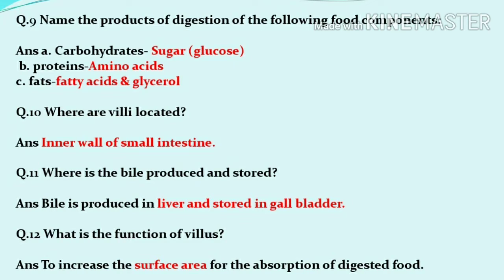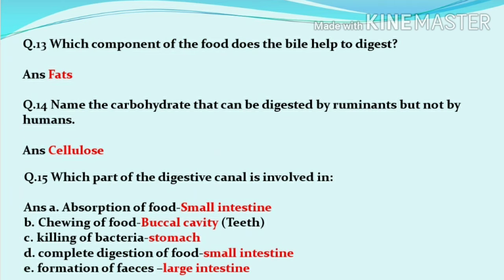What are villi, or where are villi located? So villi are located in the inner wall of the intestine. Next, where is bile produced and stored? So bile is produced by the largest gland, which is the liver, and it is temporarily stored in a small part known as the gallbladder. Now what is the function of villi? They increase the surface area so that maximum nutrients are absorbed in the small intestine.